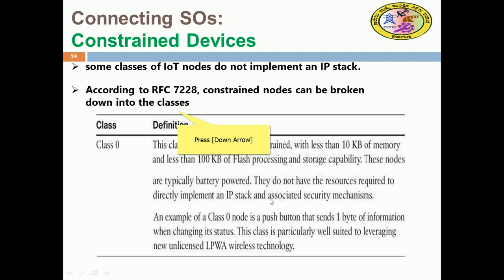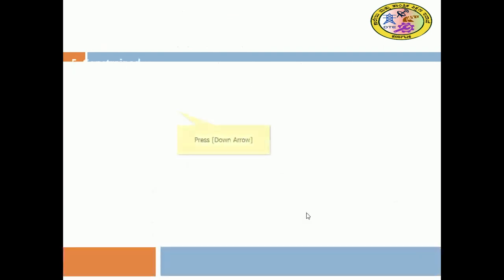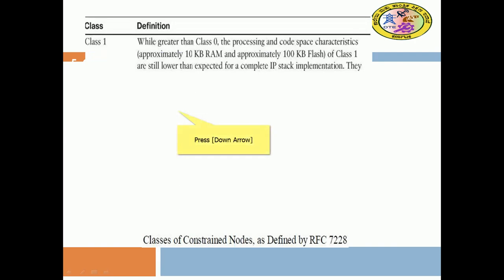Class 0 is particularly suited for leveraging unlicensed low power wide area network wireless technology. Similarly, we have class 1 in RFC 7228. It is greater than class 0 and restricted to approximately 10 kilobytes of RAM and 100 KB of flash, and is still lower than what is needed for the IP stack implementation.